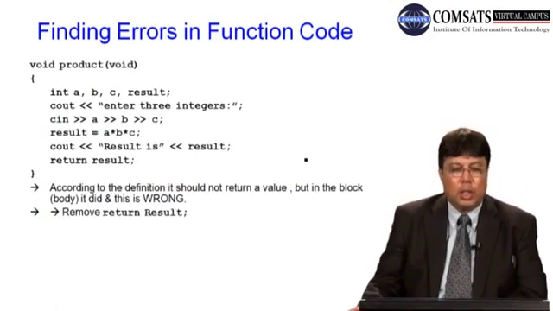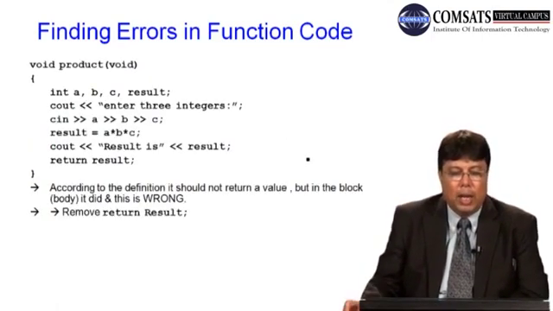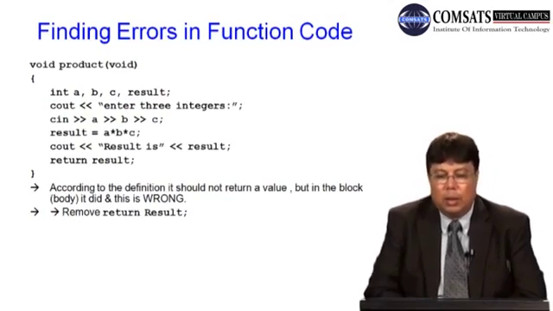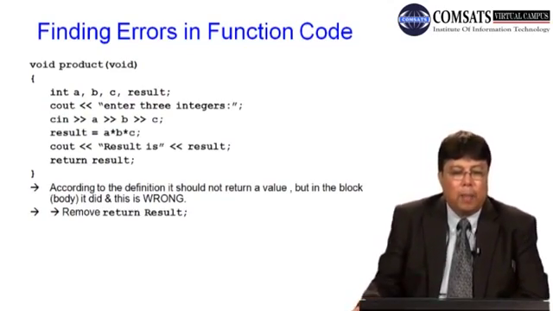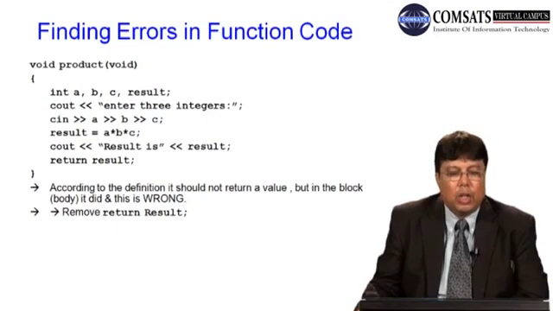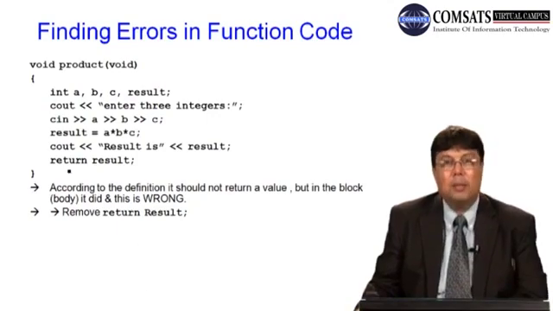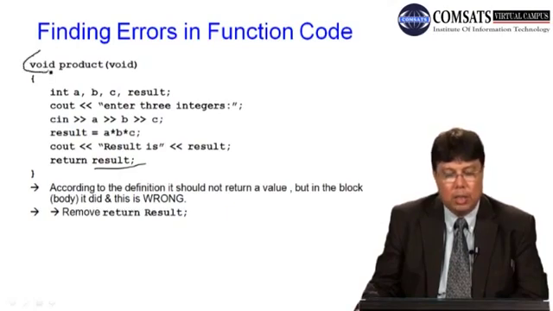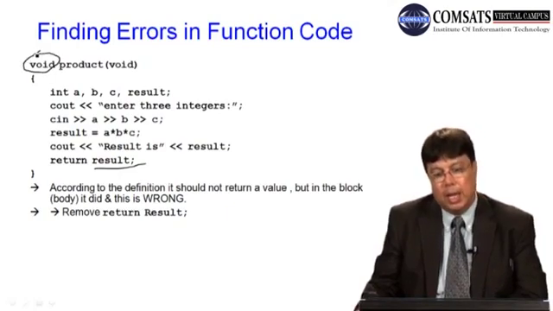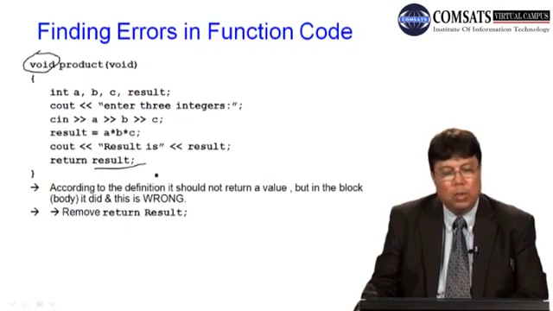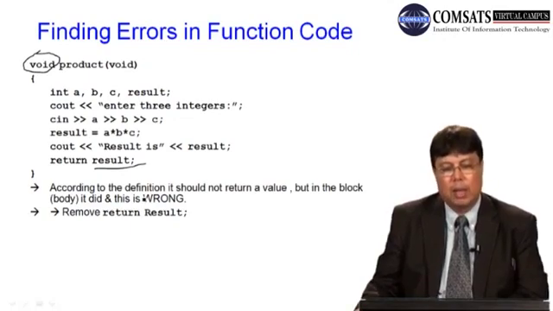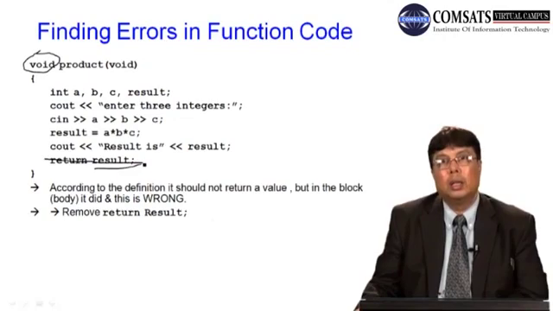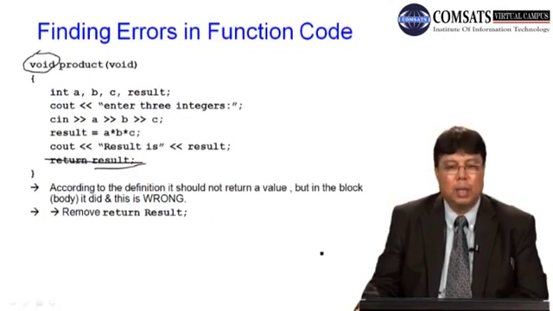Another program where you should find out the errors. Here it is returning. The function returns a return result. So what is the mistake? The mistake is obvious. This function is a void function, it should not return anything, but it is returning something. So this is an error. You have to remove this line. That will correct the error or mistake.